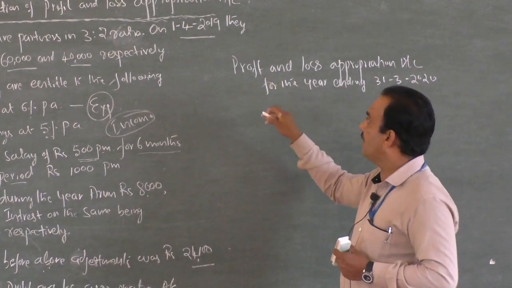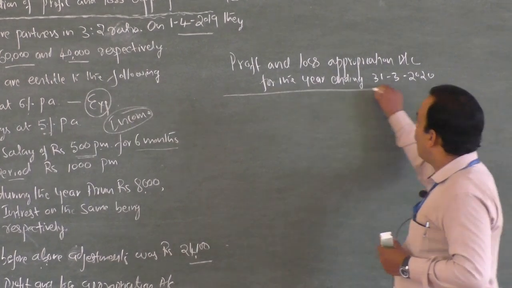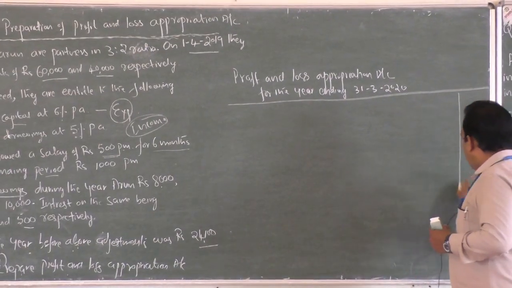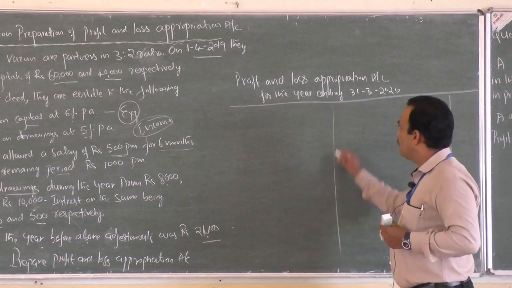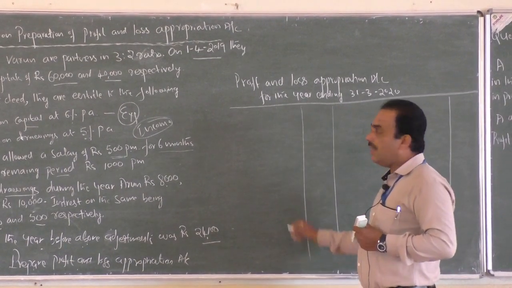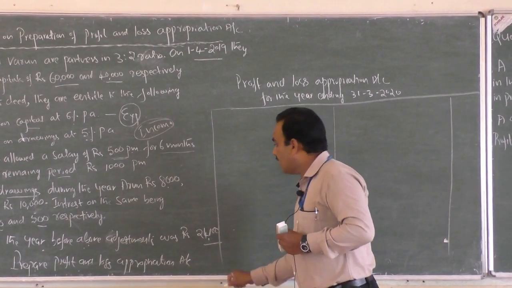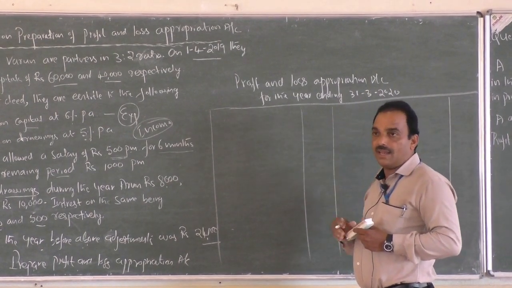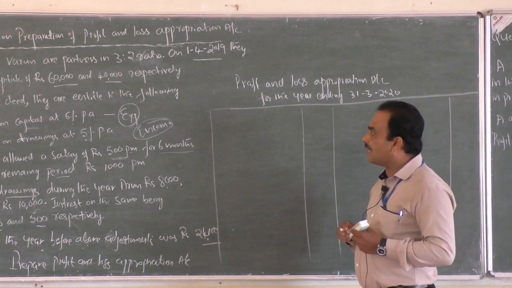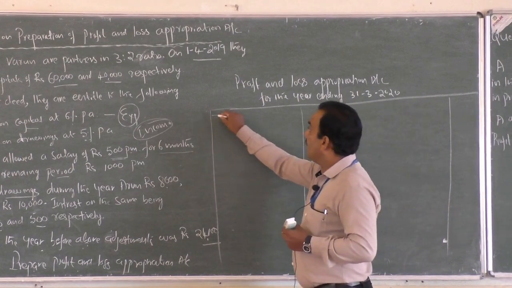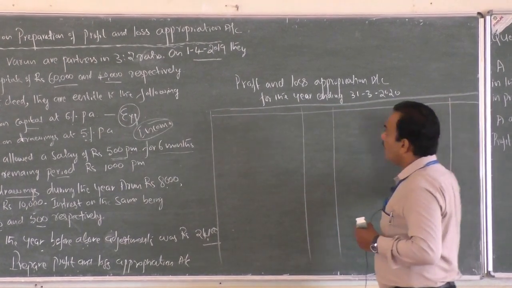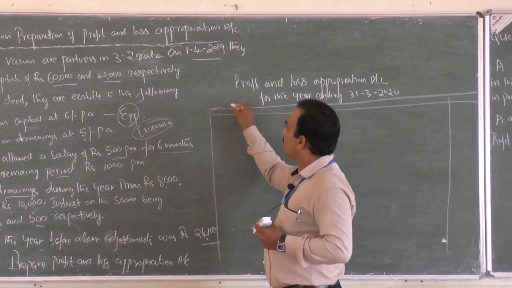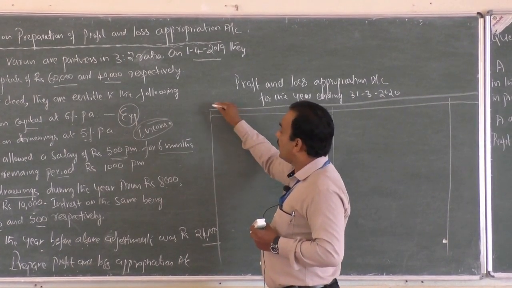Okay, that is the opening date. Account is not prepared on the opening date to know the result of the business. To see the result of a business, the account is prepared at the end of the year. You are not told your result at admission; at the end of the year, after facing all tests and exams. In the same way, an account is prepared at the end of the year to know whether the business is in profit or loss.